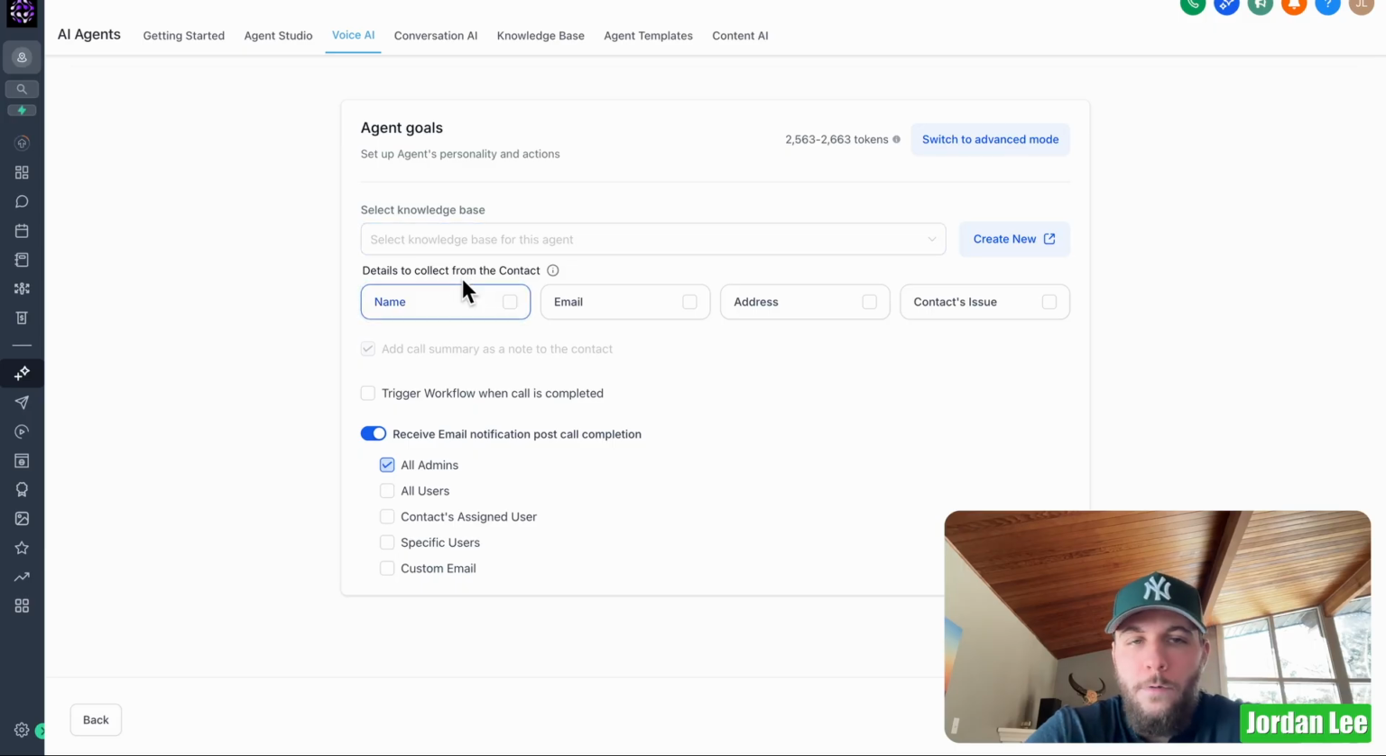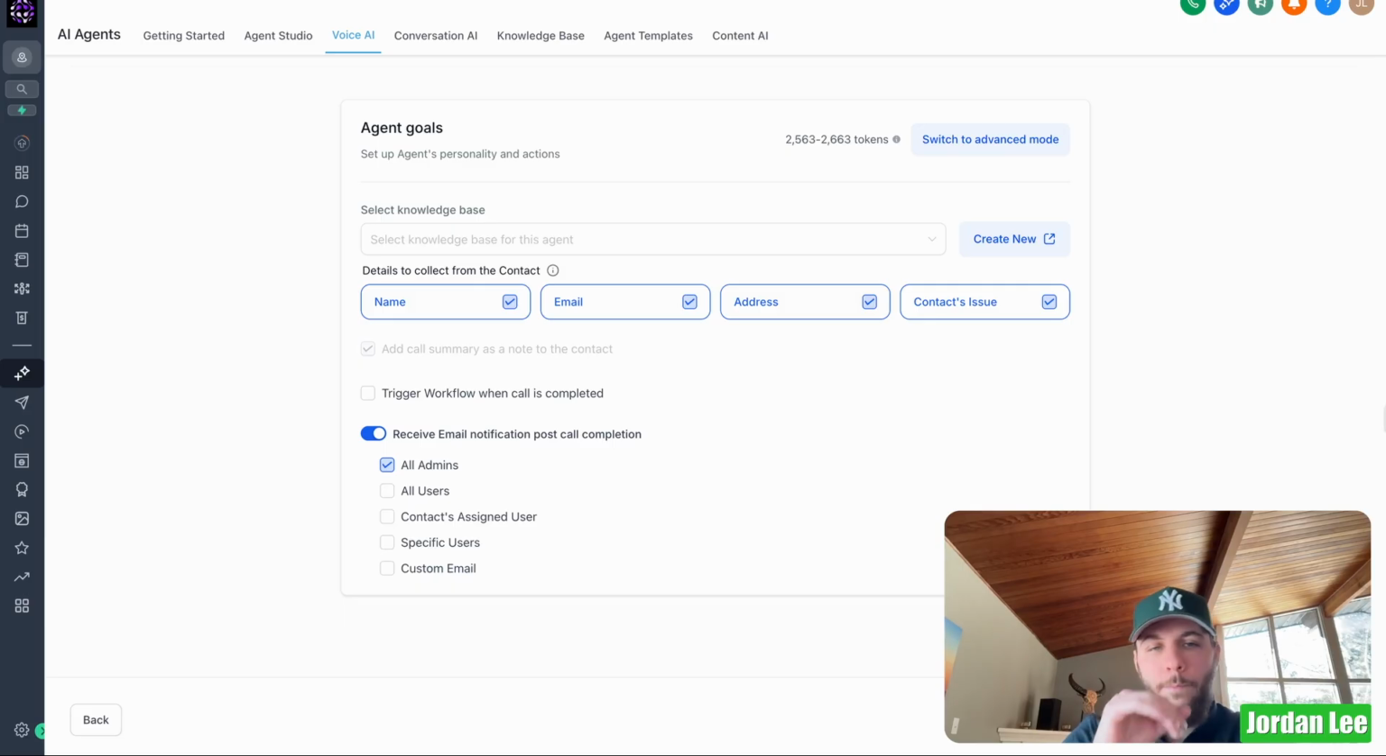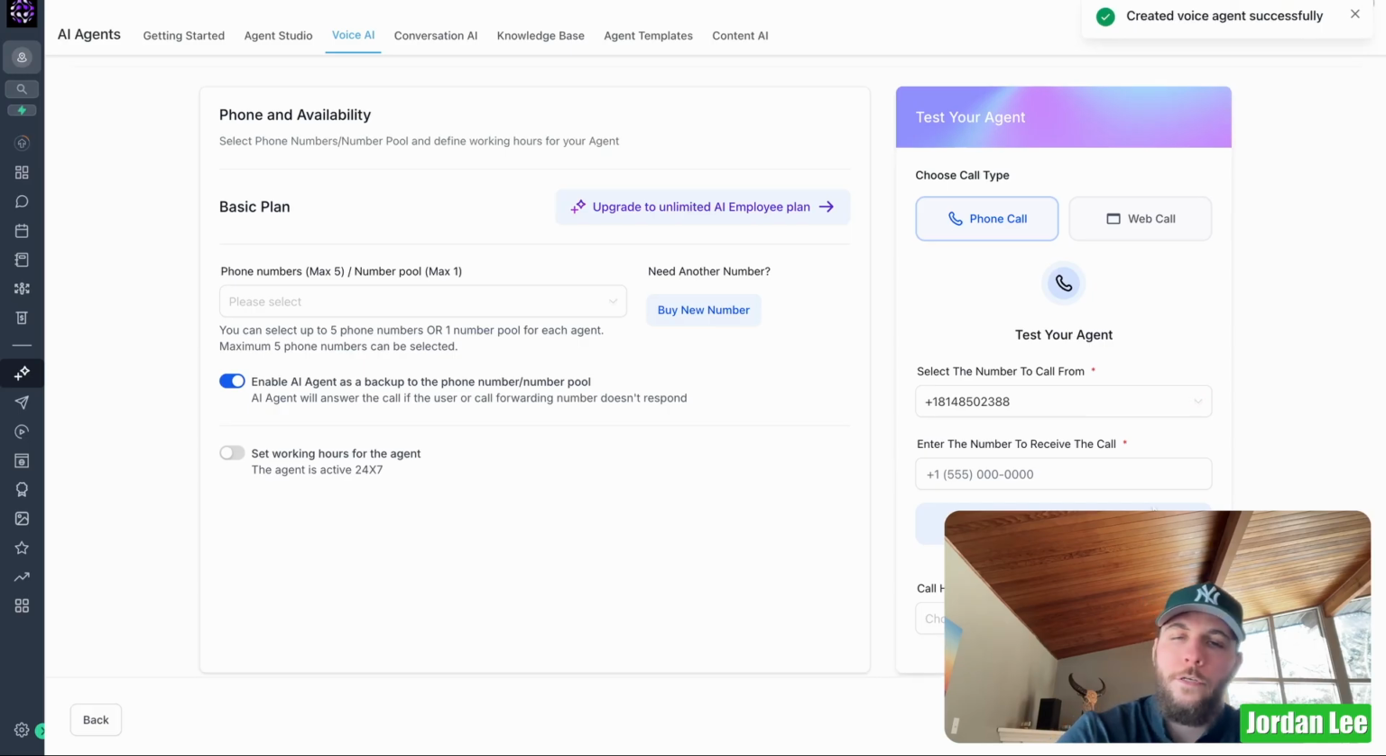And so the details that we want to collect, we'll go with name, email, address, and the contact's issue. And you can also trigger a workflow here. So you can come to the automation section in GoHighLevel and set up different workflows, kind of like N8N, if you've ever used N8N before. And so you can build your own workflows that get triggered from this. Now for this example, because we want to keep it simple and just ready to go, we're not going to do that. And we're going to skip over to the next section here.